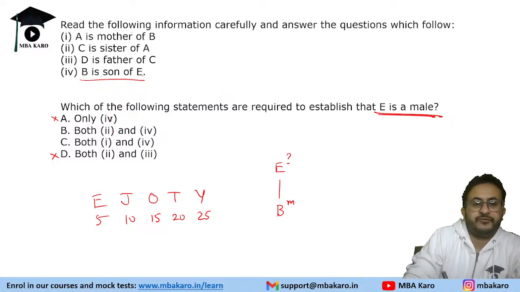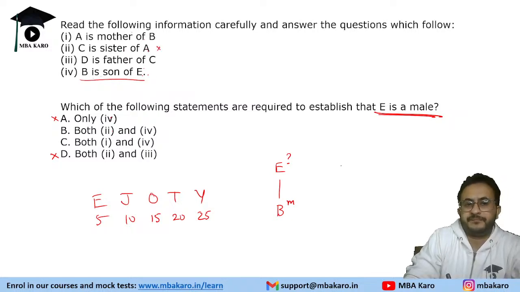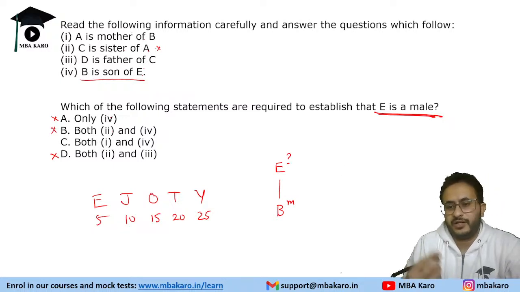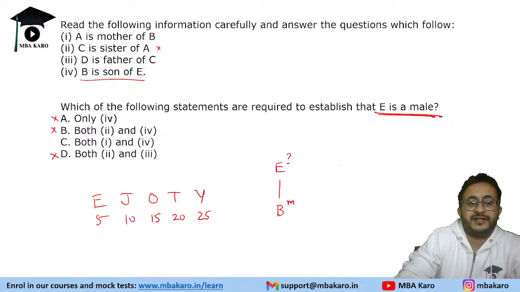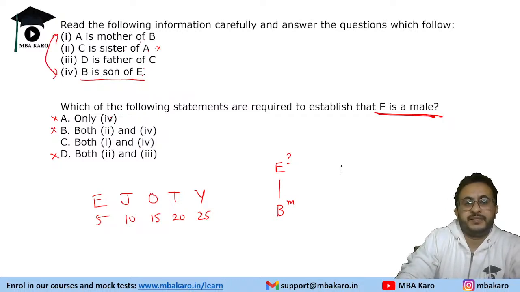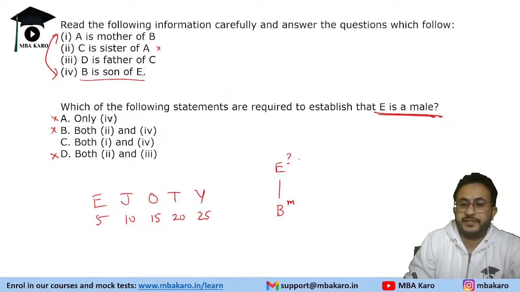So we may need 2 or 1 along with 4. So let us check 4 and 2. C is the sister of A. So no connection between B and E, right? So if you connect 2 and 4, that is not necessary. Now we are left with only one option, 1 and 4. Can we get from 1 and 4? 1 says that A is the mother of B. So that means that A is married to E because B is the child of E also.